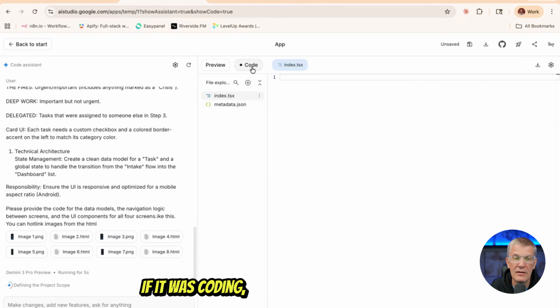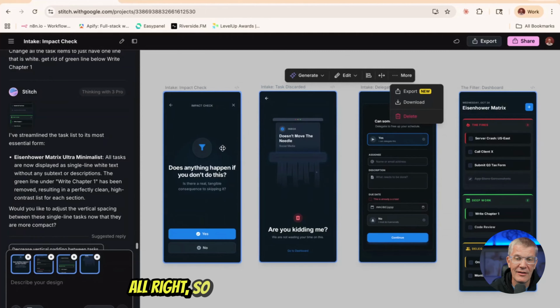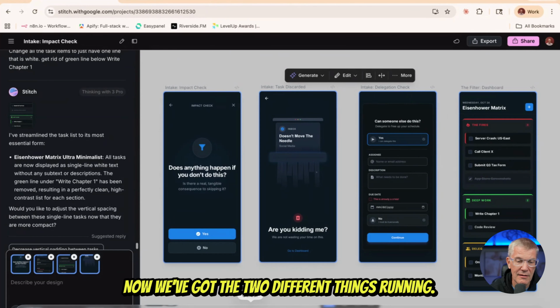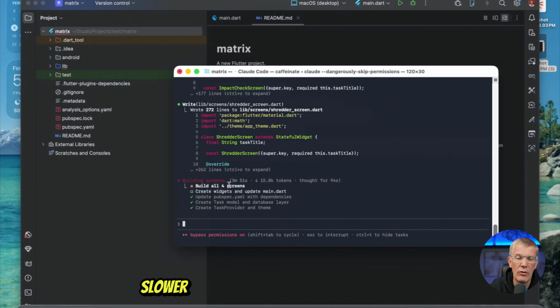If it was coding, you could see the code editor. It'll start to show you how it writes all the code. All right, so now we've got our GUI interfaces. Now we've got the 2 different things running. Let's go ahead and check terminal here. Okay, so currently we're on build all 4 screens. I've noticed, I think Opus 4.6 is slightly slower than 4.5, but the quality is much, much better.